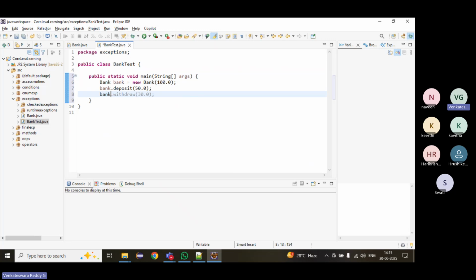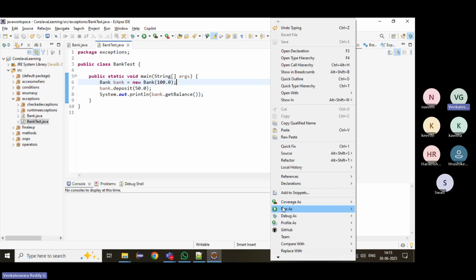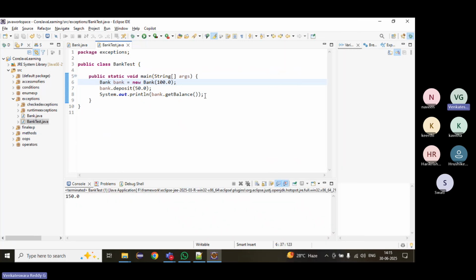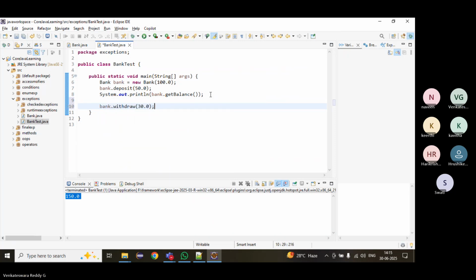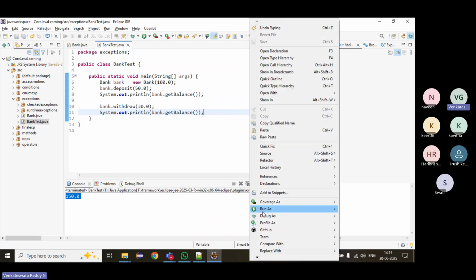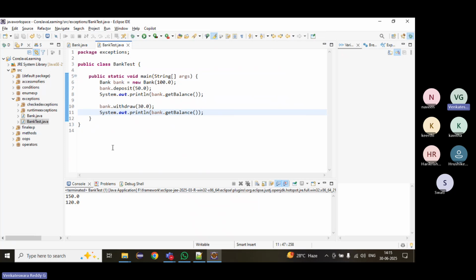Now I want to validate the balance with getBalance, and we will print it with System.out.println. Just execute it. It should be $150. Now again withdraw, and display after withdrawing: 150 minus 30, 120.